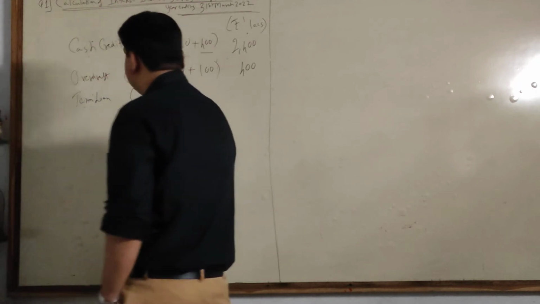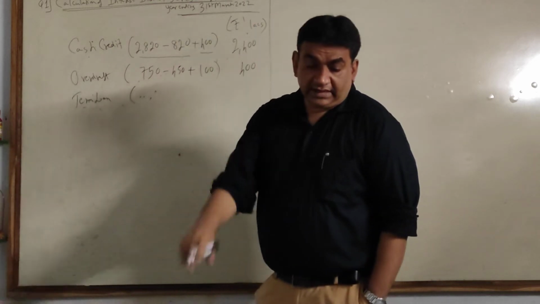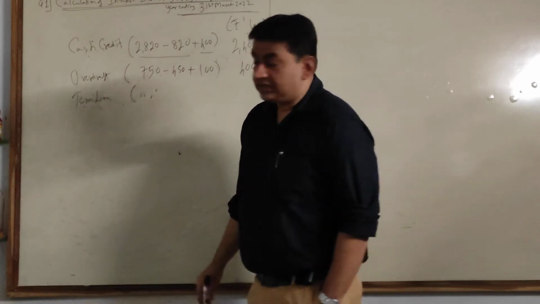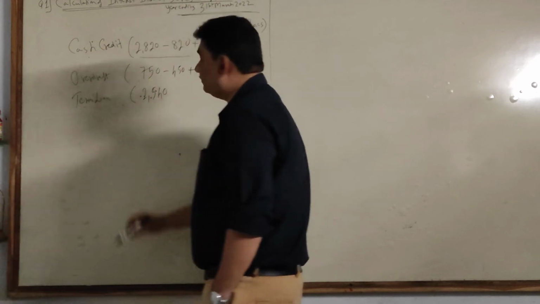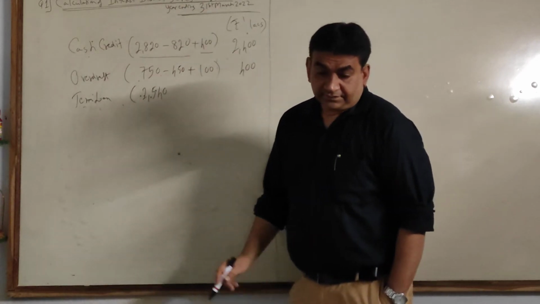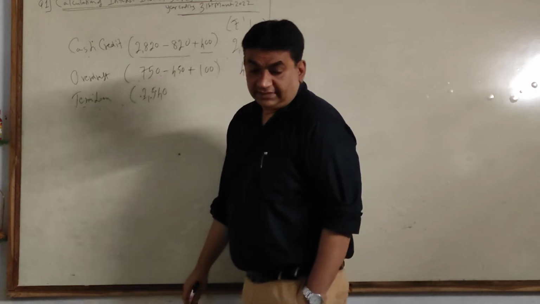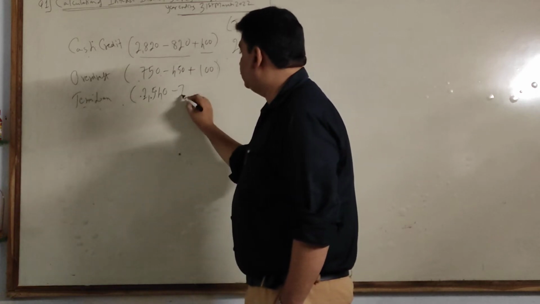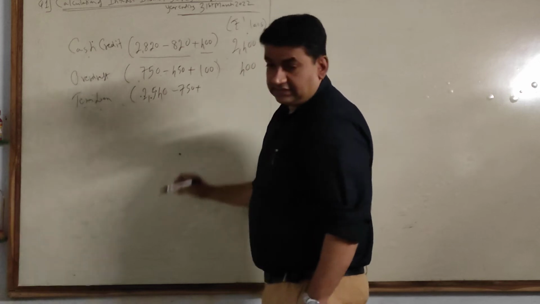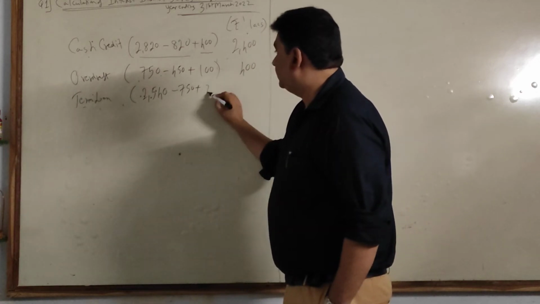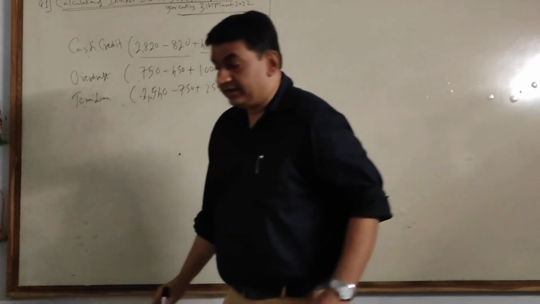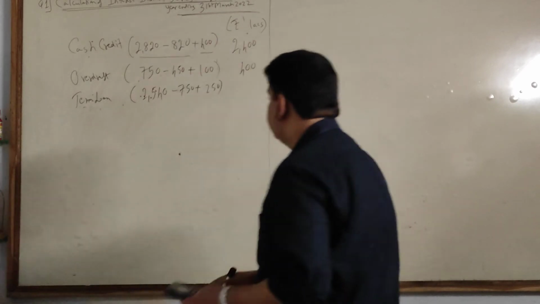same way, term loan, total interest earned, PA NPA, 2540 minus interest earned on NPA 750, and to that you will add 250.